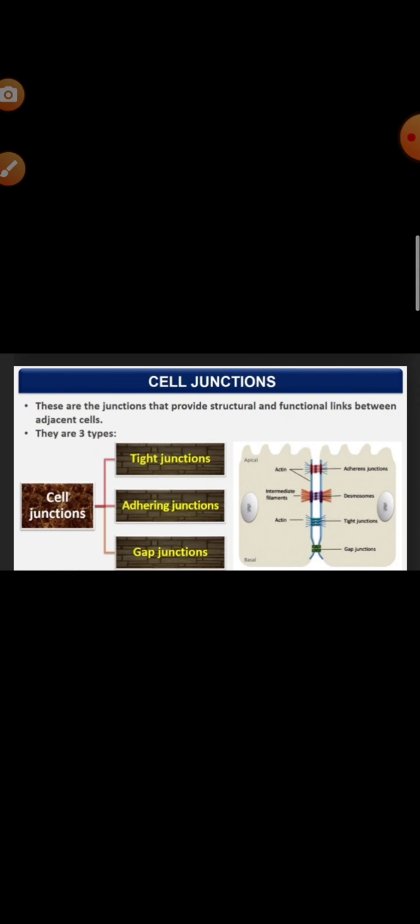And the gap junction is a direct cytoplasm to cytoplasm connection between the adjacent cells through proteinaceous tubular structures known as connexons, and they help in chemical exchange between the cells. Tight junction, adhering junction, and gap junction. Clear? You can see it in this picture. I think this concept is clear.